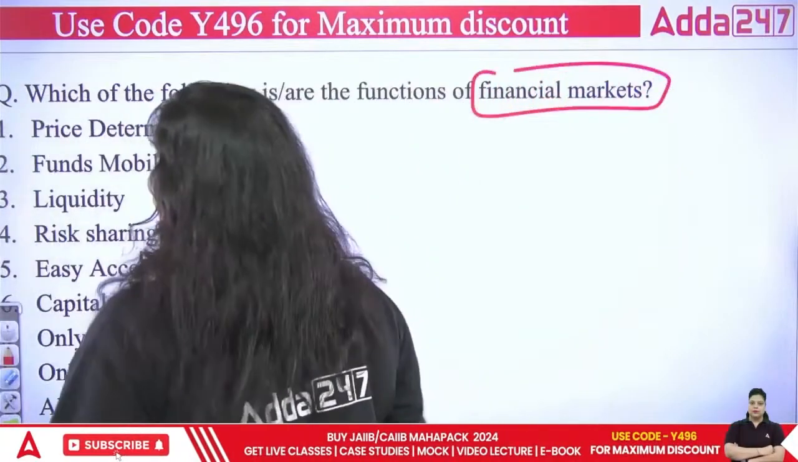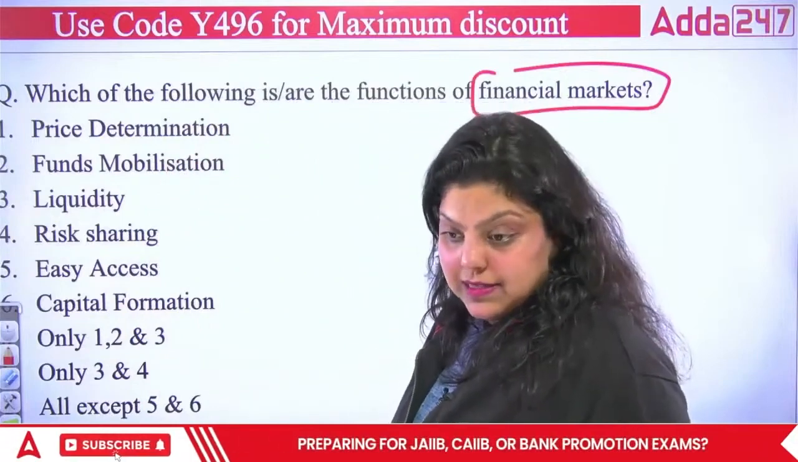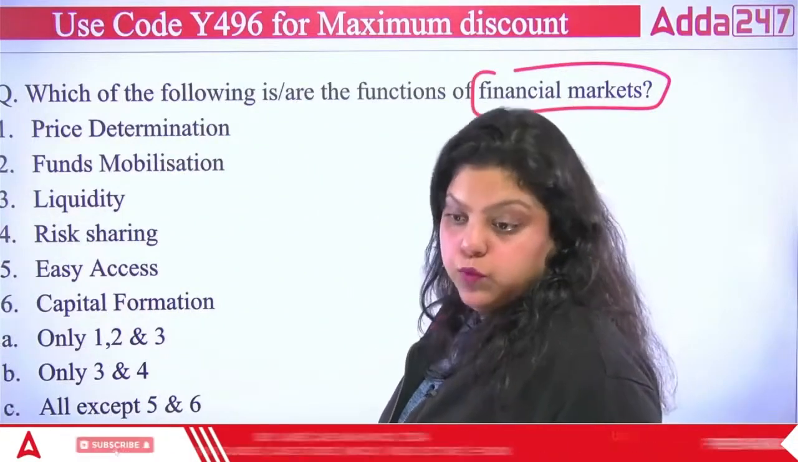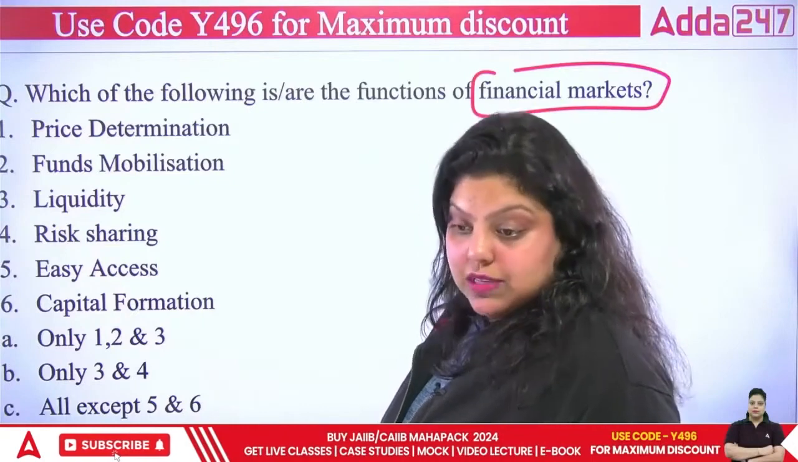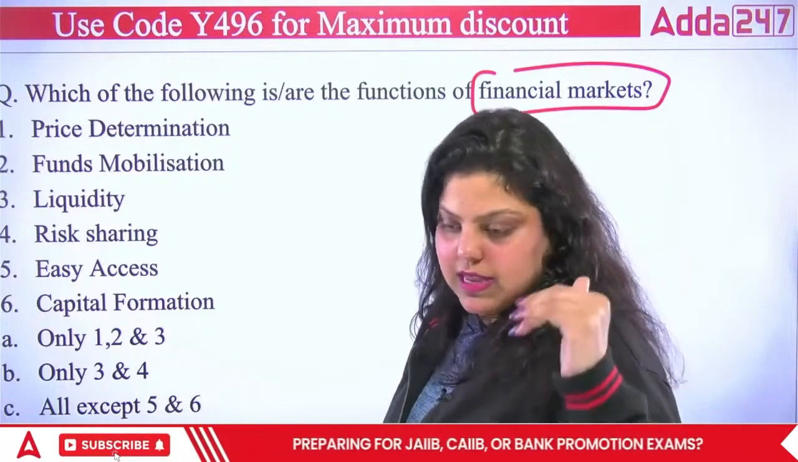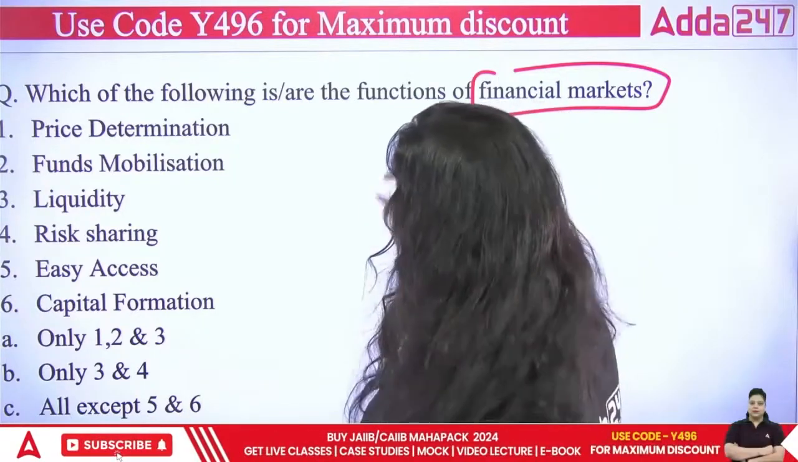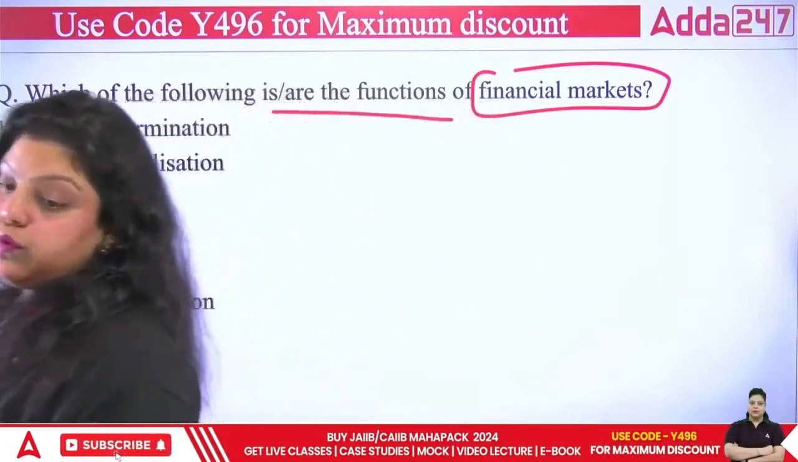Next we have, which of the following are the functions of financial market? First is saying price determination, second is saying fund mobilization. Third is saying liquidity. Fourth is saying risk sharing. Fifth is saying easy access. Sixth is saying capital formation. So out of these 6 points, which are the functions of your financial market?